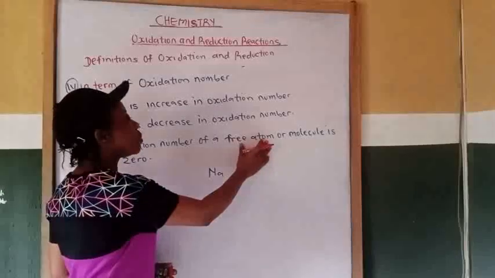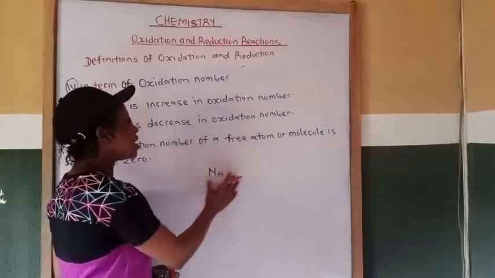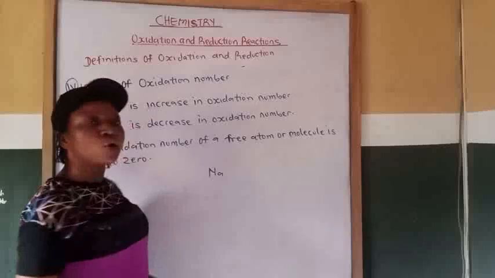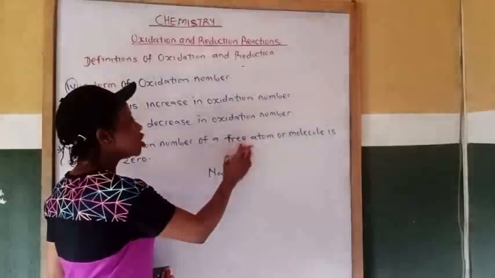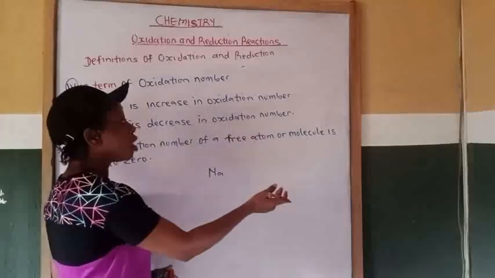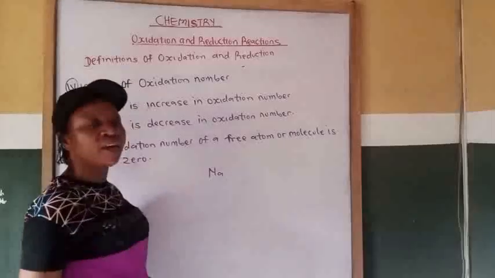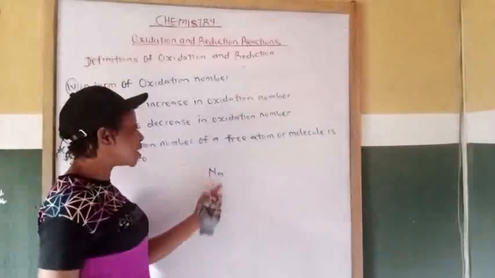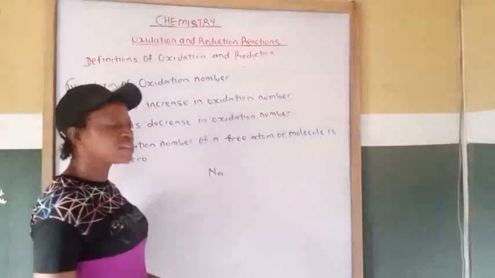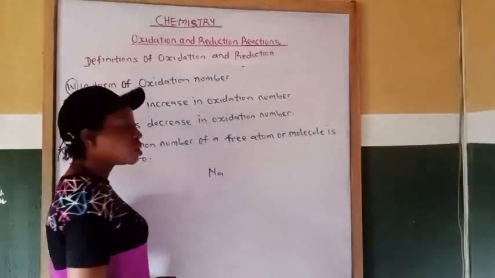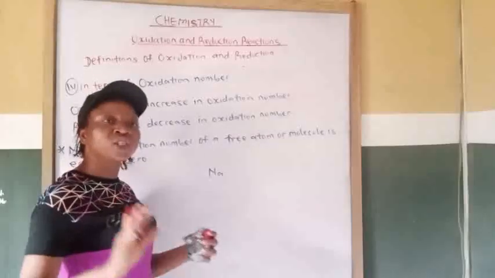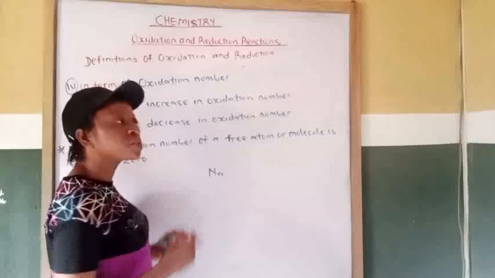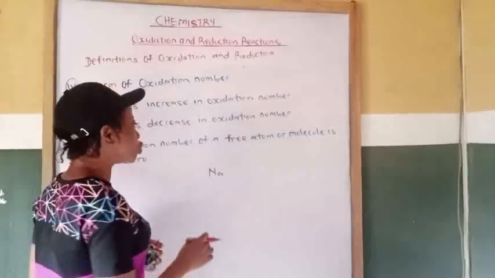So the oxidation number of all metallic atoms and noble gases is equal to 0.